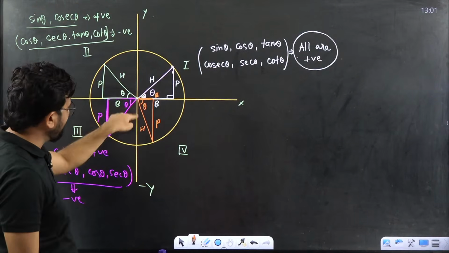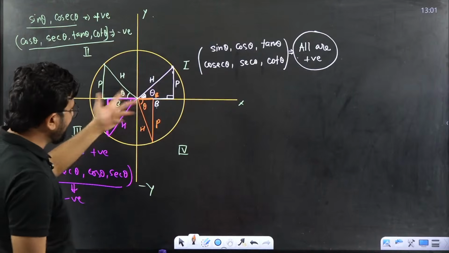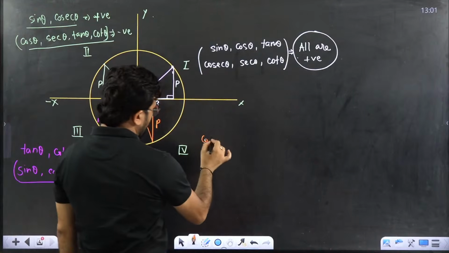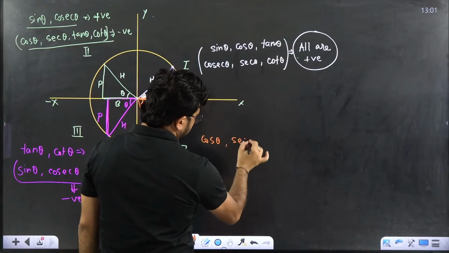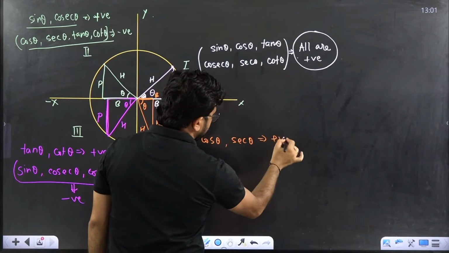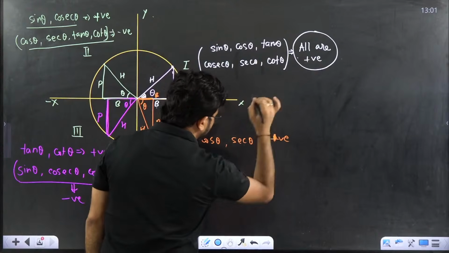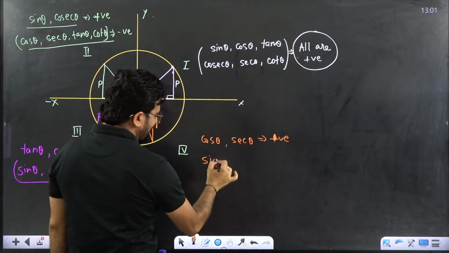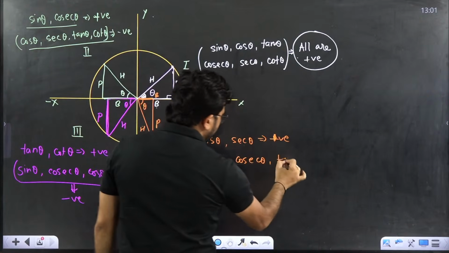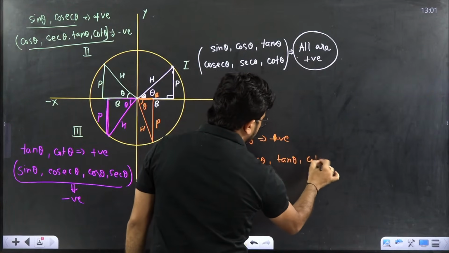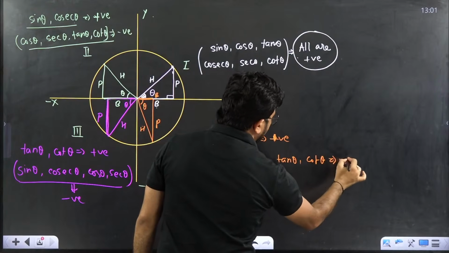Base is positive, hypotenuse is positive. So base by hypotenuse is cos theta. So cos theta and sec theta are positive. Other than that, sin theta, cosec theta, tan theta and cot theta would be negative.